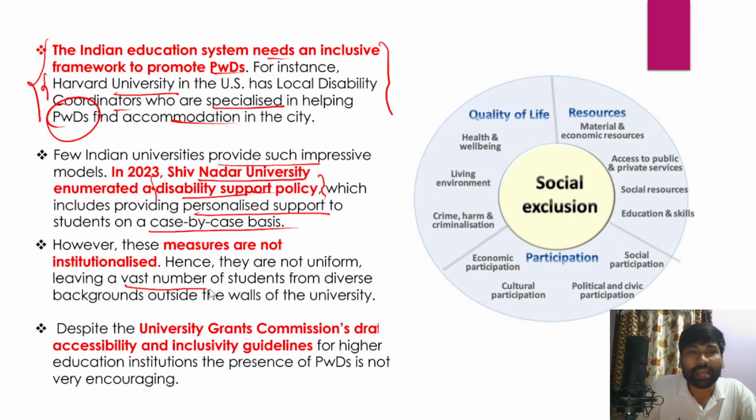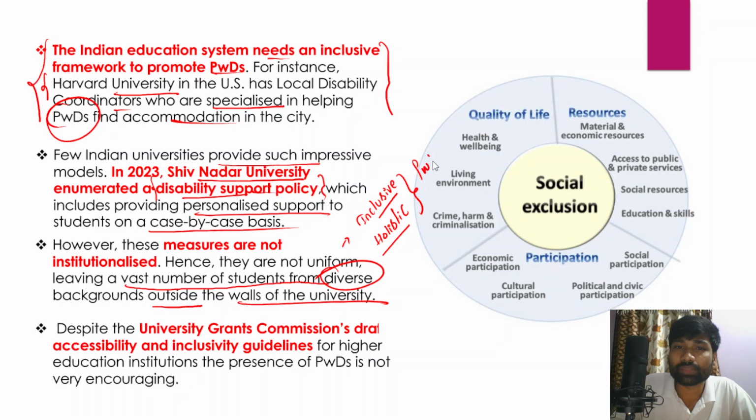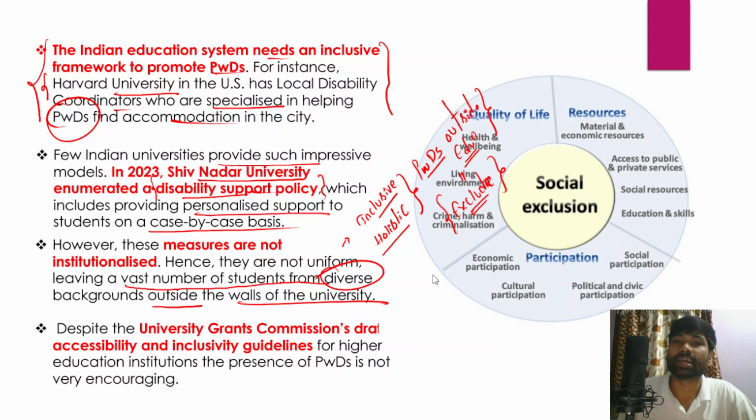Since they are not uniform, they actually leave a vast number of students from diverse backgrounds out of the walls of the university. And it should be a cause of concern, because it will not make education more and more inclusive. It will also not make education more and more holistic, and it will keep persons with disabilities outside the educational institutions or outside the classrooms, and that will exclude them from the full benefits that the government has been providing them.